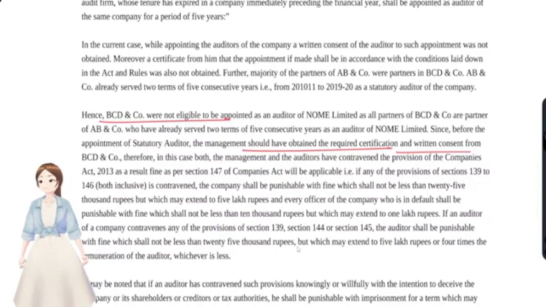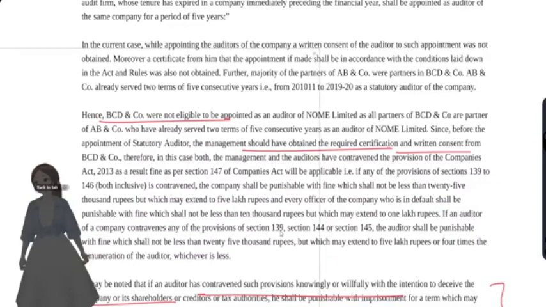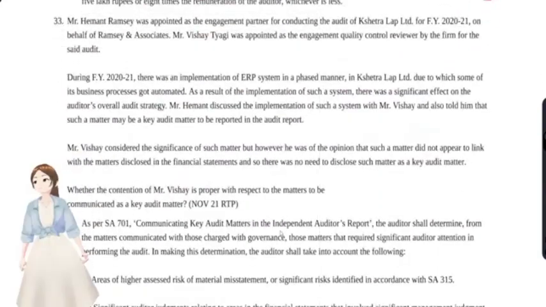They have also given the penalties, and they have contravened the provisions willfully with an intention to deceive the shareholders. So there's also another penalty that would get attracted. These are the things that you have to write, right? The provisions and the penalties.